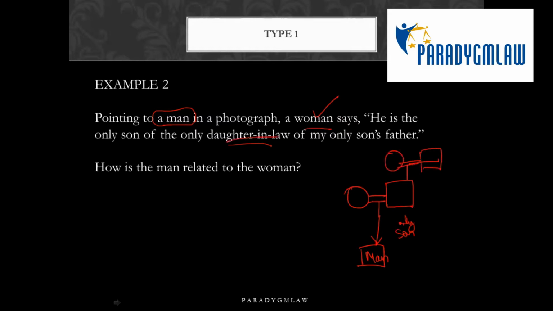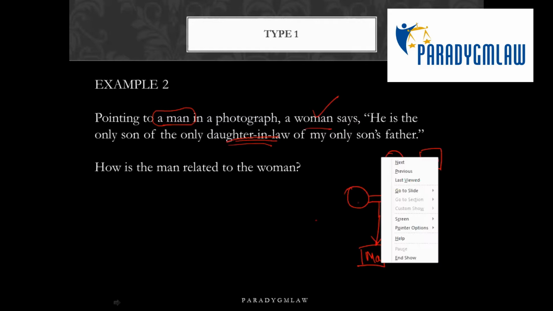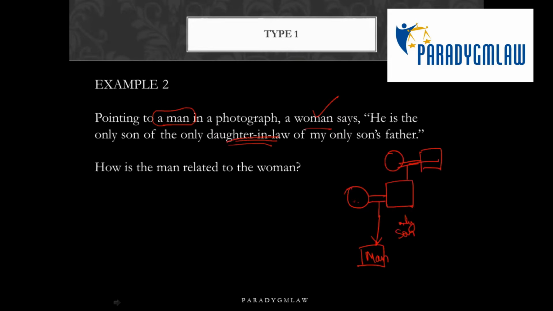As soon as they bring a daughter-in-law, you know she's the mother. He is the only son of the only daughter-in-law. Only daughter-in-law, why? Because they have only one son. As a sibling, he probably has a sister, but as boys of this generation, he's the only man. So therefore he's the only son of theirs and therefore only daughter-in-law. That's why the significance of only comes in.